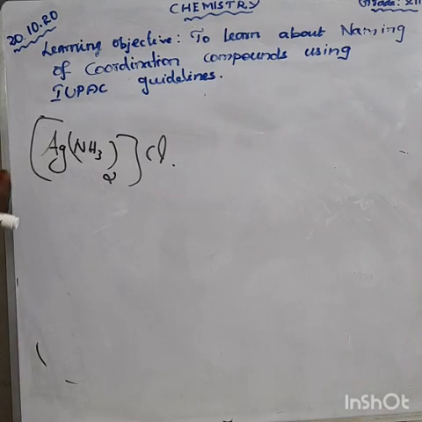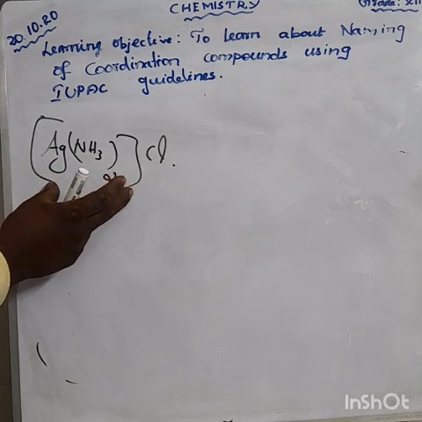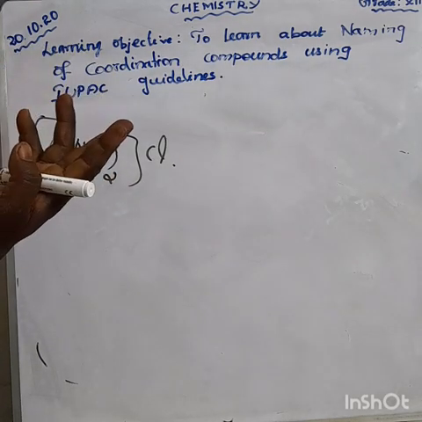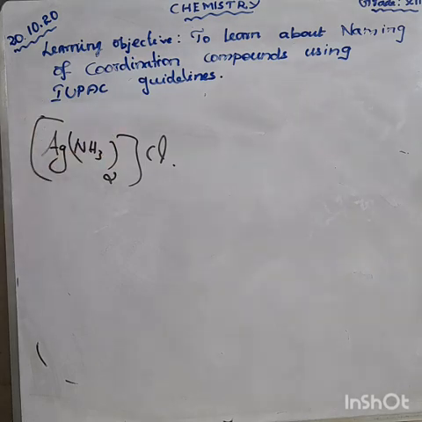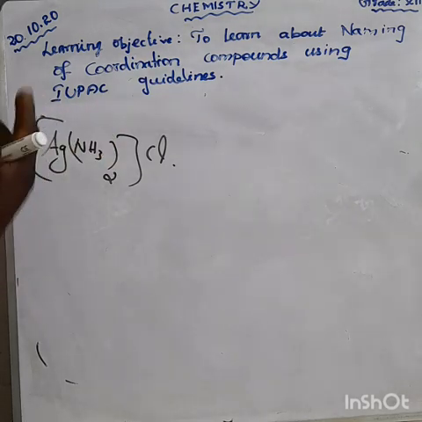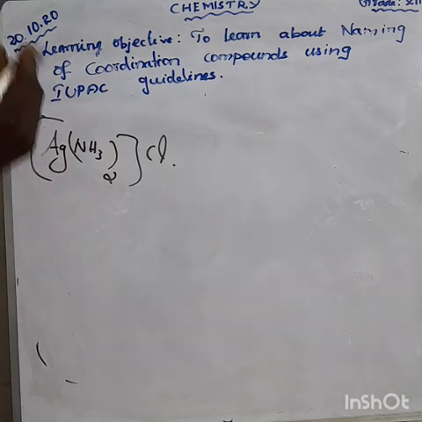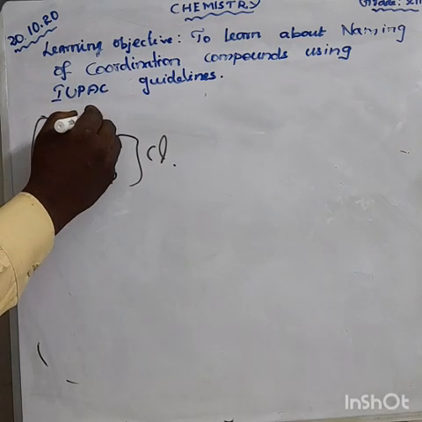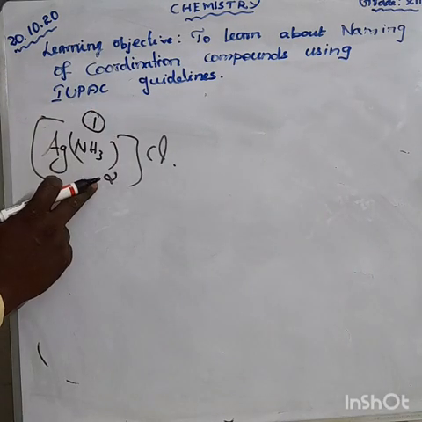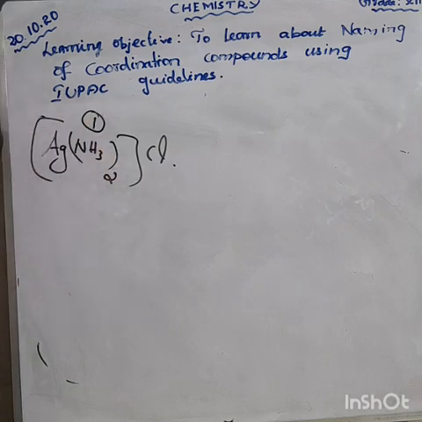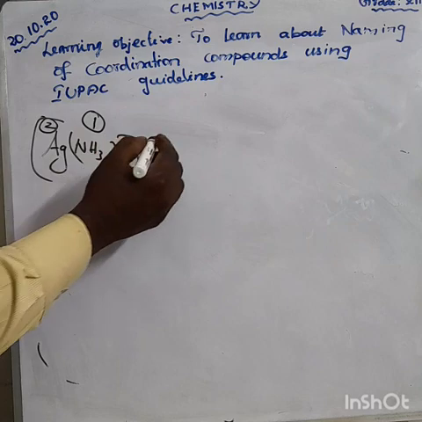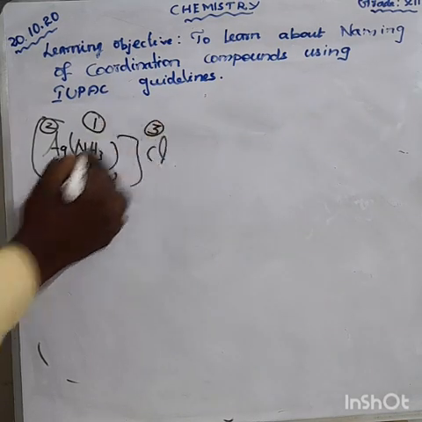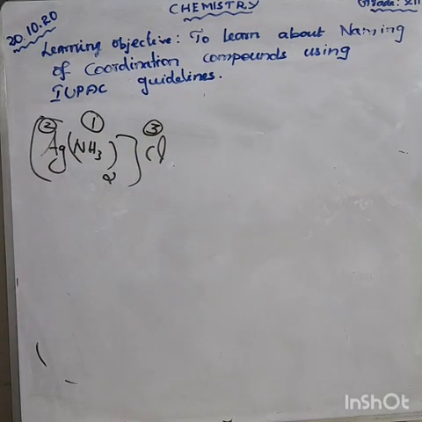I told you that before the coordination entity, there is no metal. So the first priority goes to the ligand. First priority goes to where? Ligand. Next goes to the central metal ion. The third is the chloride ion.